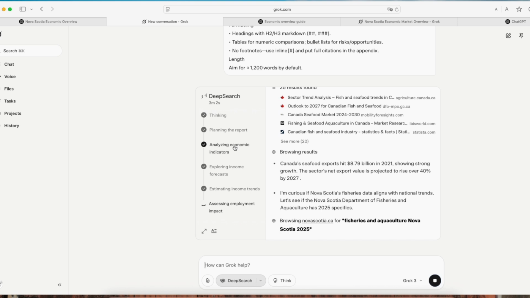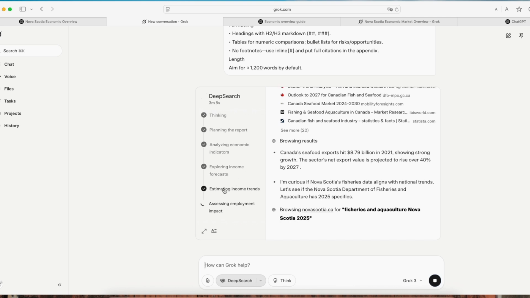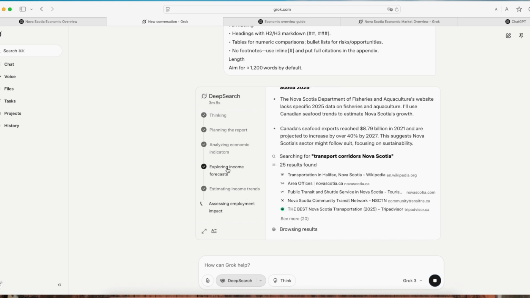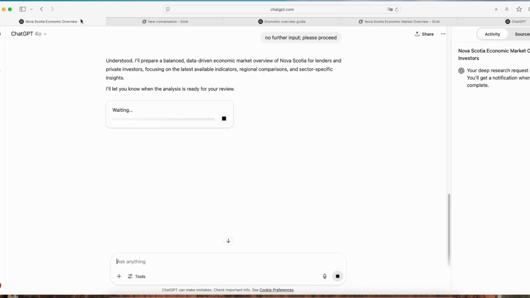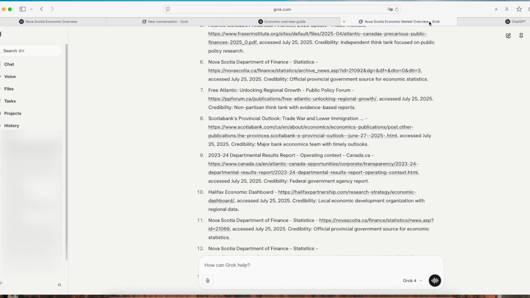It's clearly following the prompt closely, analyzing economic indicators and income trends. It's good to see it's on track. Interestingly, it seems I can't run the agent and deep research simultaneously. One is waiting in the queue.